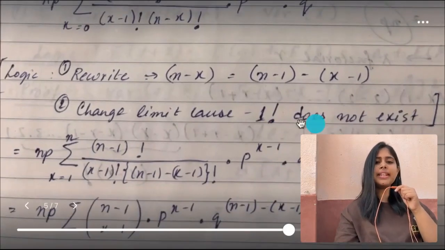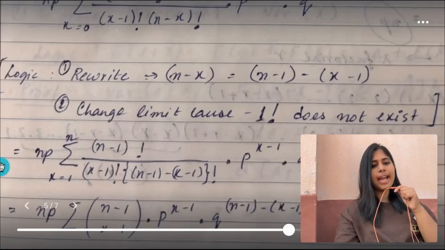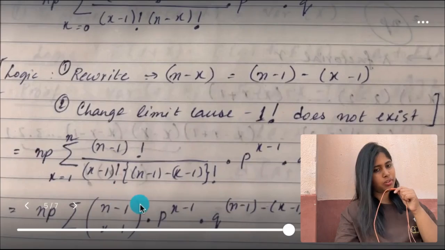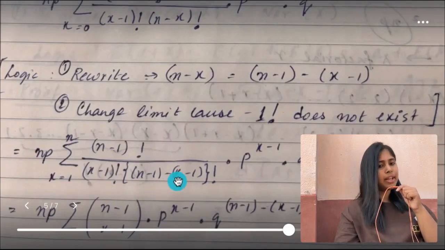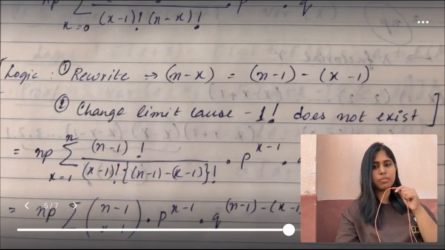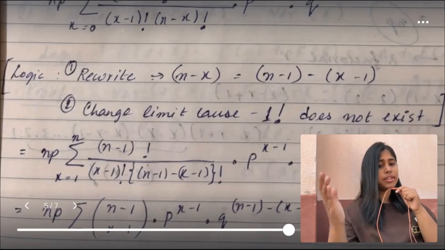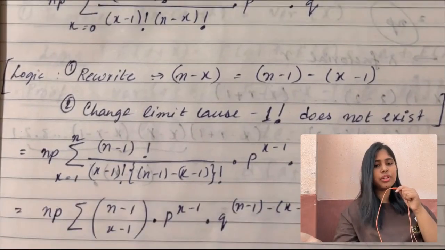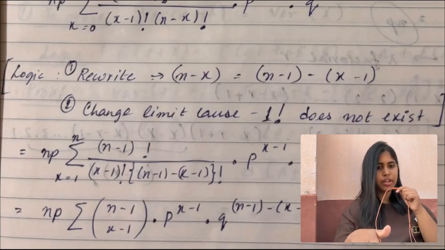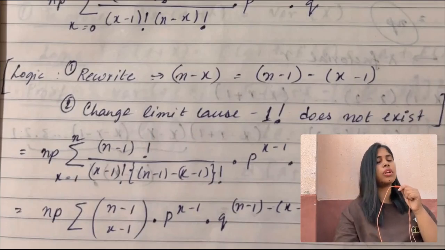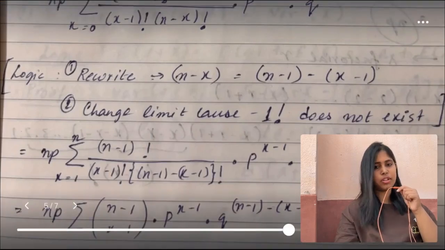Now, if you write it like this, what do we get in the next step? N into p summation, n minus 1 factorial divided by x minus 1 factorial into n minus 1 minus x minus 1 whole factorial, p to the power x minus 1, q to the power n minus 1 minus x minus 1. Okay, and what is this? This is the formula of combination, right? So n into p summation, n minus 1 choose x minus 1, p to the power x minus 1, q to the power n minus 1 minus x minus 1.